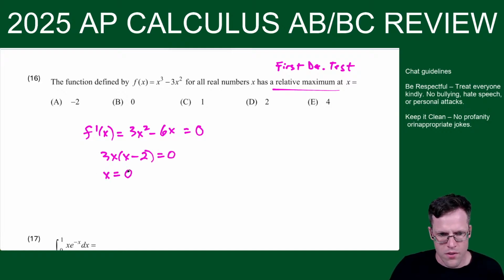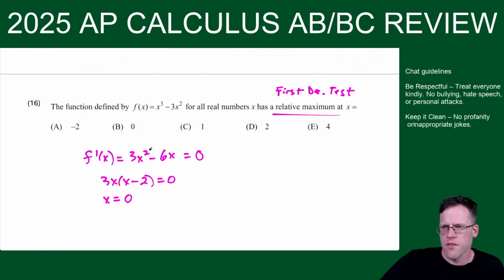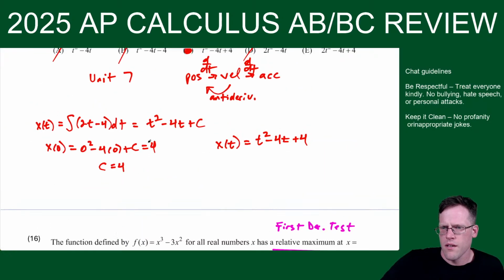at x equals 0. Wait, did I say something crazy before? Negative 4 times 0. What did I say? Yeah, negative 4 times 0 is 0. But the plus c tells us c is equal to 4.